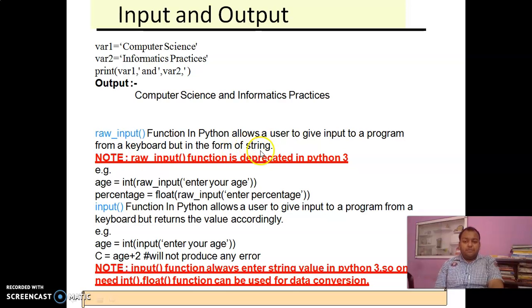String means text. Now friends, let me throw some light here. Text means anything, whether it is a digit or an alphabet or alphanumeric, that is captured inside quotes, or in English we say inverted commas. Anything inside single inverted commas, double inverted commas, or triple inverted commas is text or string. Even if I write 1, 2, 3 in quotes, that is a form of string, not a numeric value. Now here is some highlight of Python coding. age = int(raw_input("Enter your age")), percentage = float(input()).